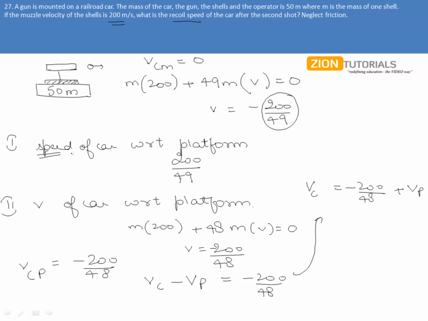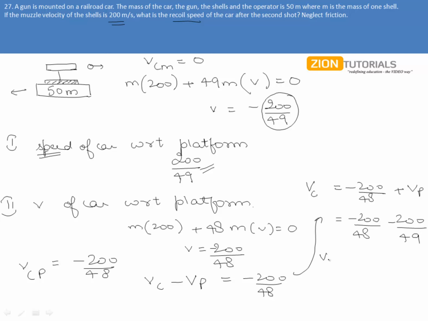Now friends, the speed of the platform is 200 by 49 to the left, that means along with this car, initially it was at rest. This was fired, this car started moving to the left. So obviously this platform will be moving to the left with this much speed. Now, apart from this, the whole system is moving to the left with this. So velocity of platform is 200 by 49 in the left direction. So I can write it as minus 200 by 48 and velocity of platform to be minus 200 by 49.